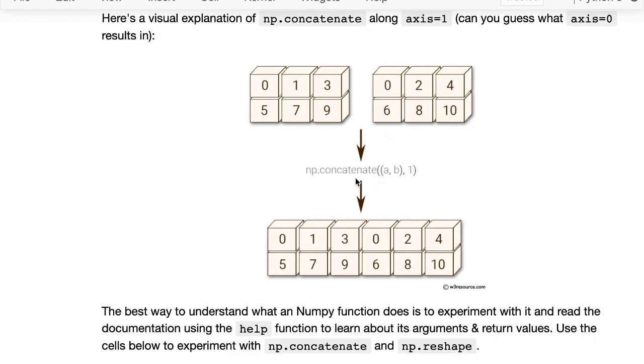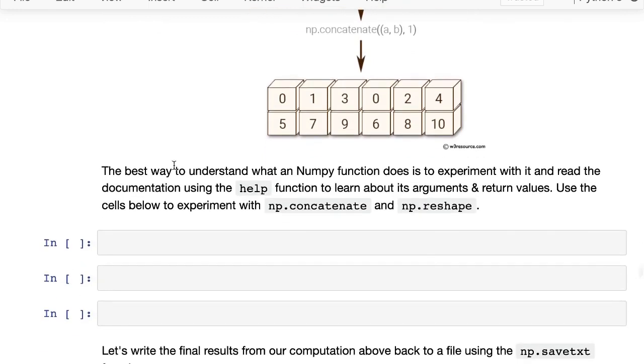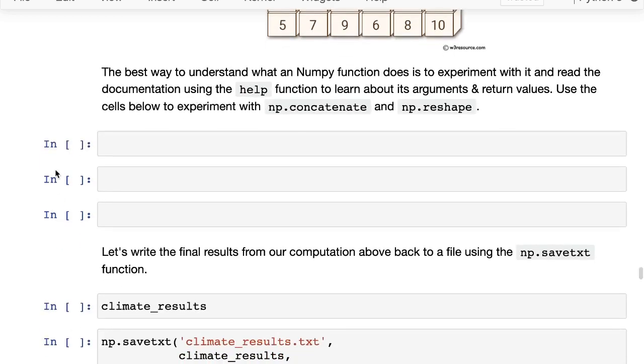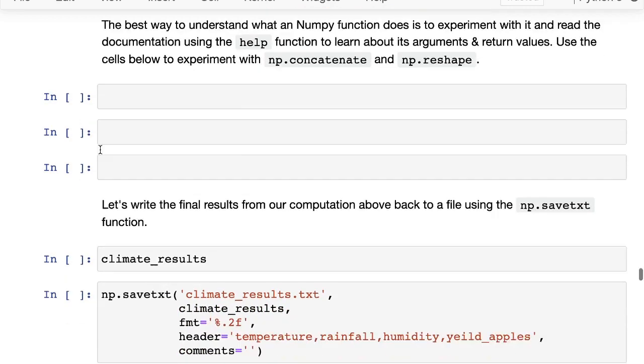So when we call concatenate with axis 1, these get attached along the columns. If you call them with axis 0, they would get attached below. All right, so you can experiment here. The best way to actually understand what a numpy function does is to just experiment with it and then read the documentation using the help function. And for most numpy functions, you will find some examples at the bottom of the documentation itself. Use these empty cells to experiment with np.concatenate and np.reshape.